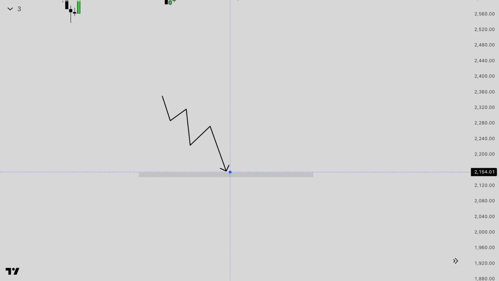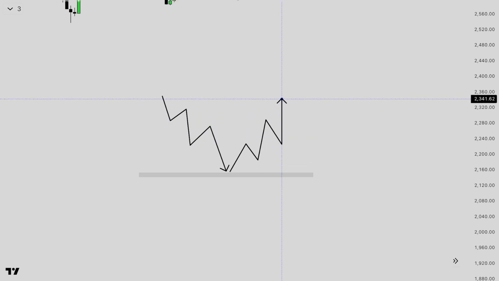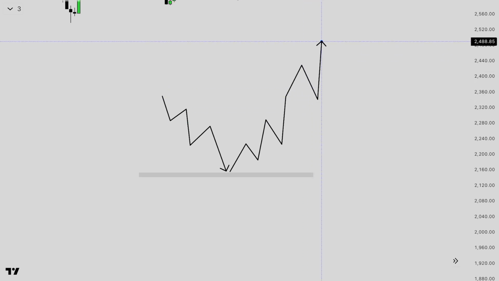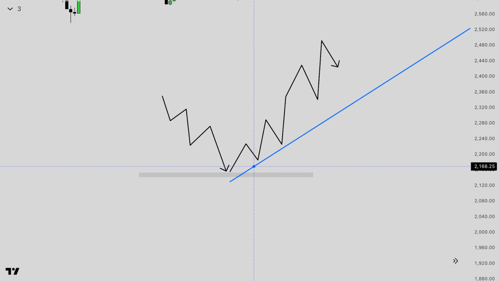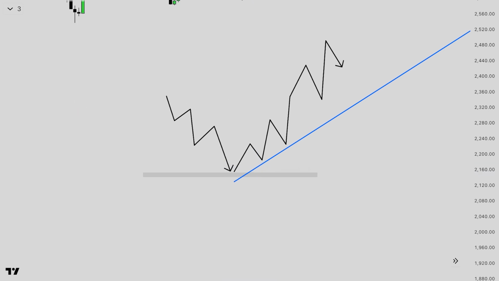After that, we need to see the price change its direction and make a move into higher highs. So this is the higher high, higher low, higher high, higher low, higher high, then higher low, then higher high. So this will continue to go up, and this is called the trend. You can see the price is moving upward. So this is the uptrend, and this was the downtrend. And what moves the trend is the area in which the most buyers and sellers are sitting.